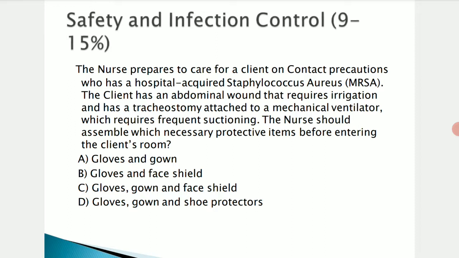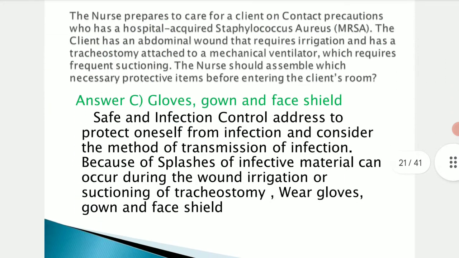So here he already is having irrigation. He is having an abdominal wound. You must do the irrigation here, and the tracheostomy is also there. So he is already connected to a mechanical ventilator also. Frequent suctioning will also need to be done. So there is a need for gloves and gowns.